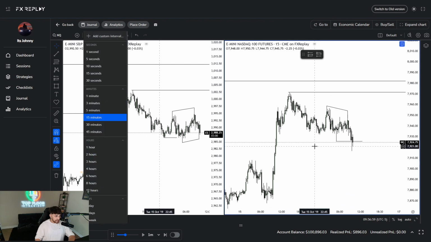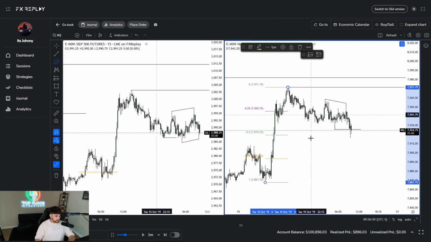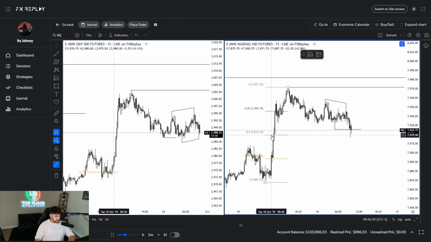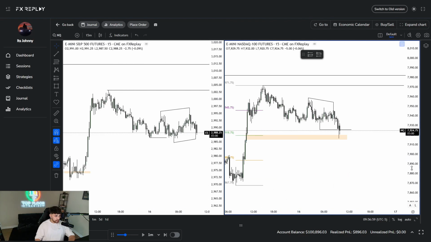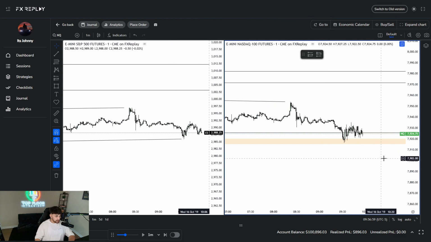So we have a tap of, let me see if this is discount. So we have the fib, mark out the discount area. So this is a discounted PDA right here from the previous daily range. So we can go ahead and mark that out. And now we can go to the 1 minute. So we start fractalizing, right? From the 4 hour down to the 15 minutes. So now using time frame alignment, we go to the 1 minute.